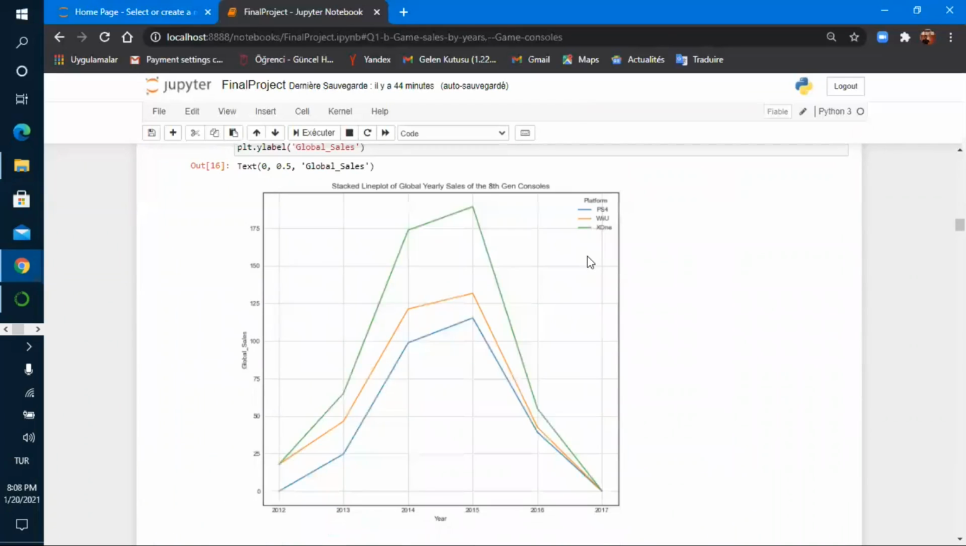And here also for the 8th generation platform that have been printed here, we can see that each one dominates the market also for the 8th generation platform consoles.